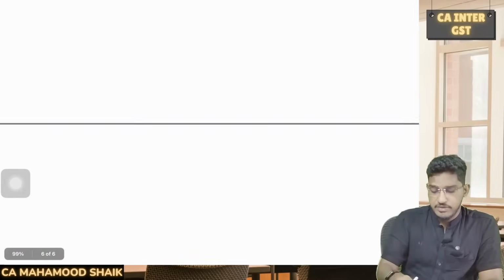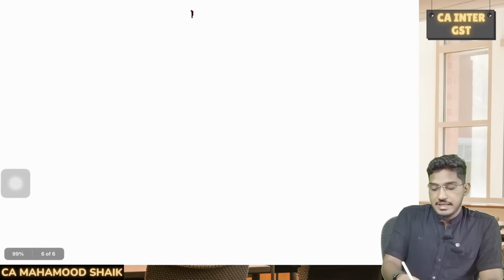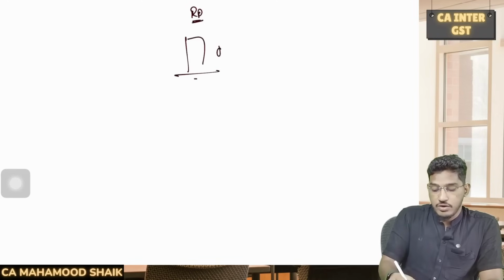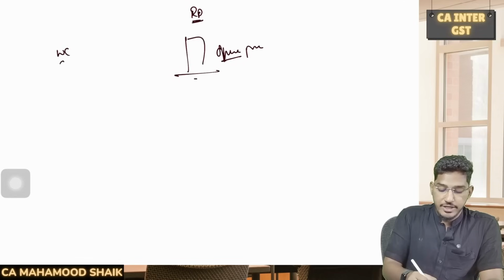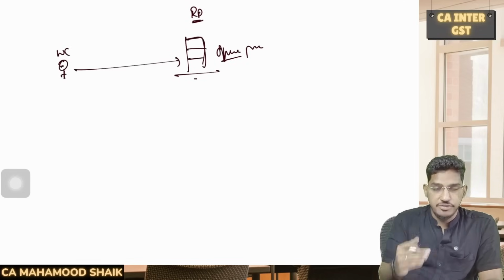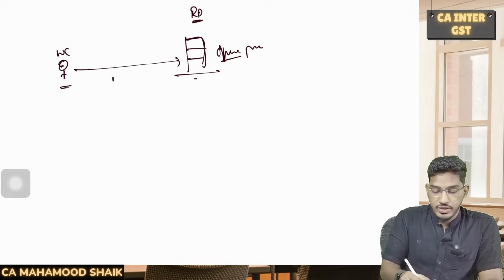Sir, what do you mean by this? So say for example, there is a recipient who is a registered person. Now they want to construct one office building. They want to construct some office premises. So they went to one works contractor and they asked this works contractor to construct a factory building or factory office for them. The works contractor told, okay, I will construct that for you for 50 lakh rupees.